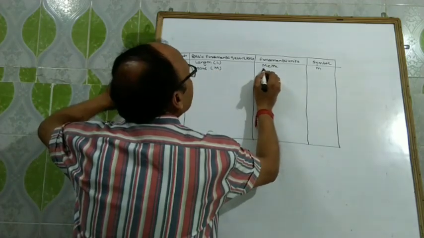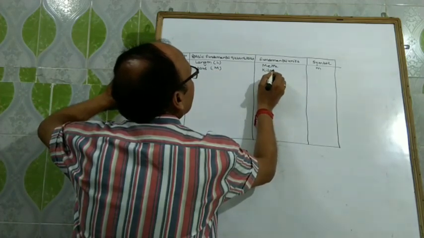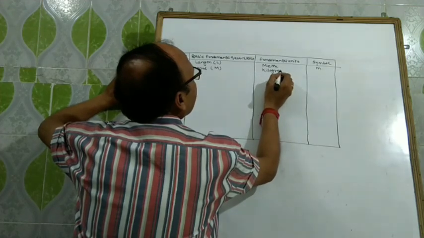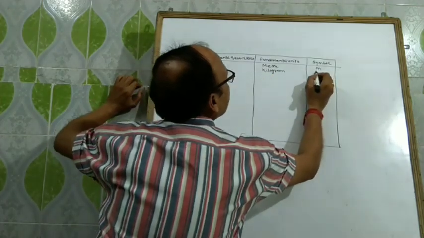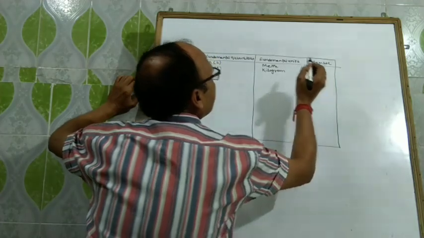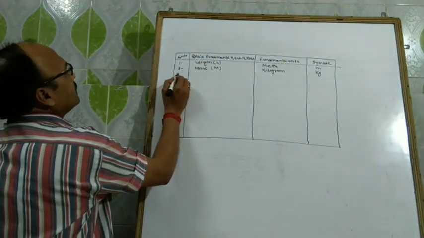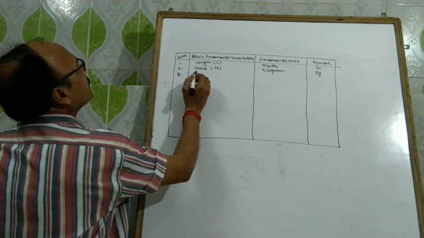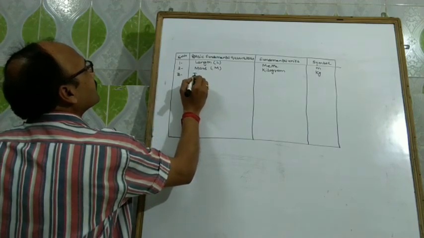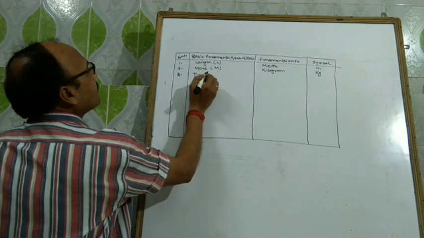Its unit is kilogram and its symbol is small k, small g, kg. Third is time.